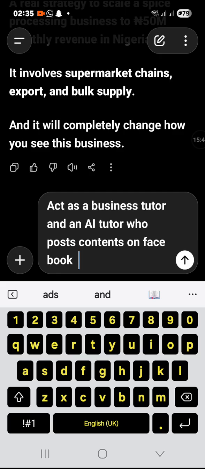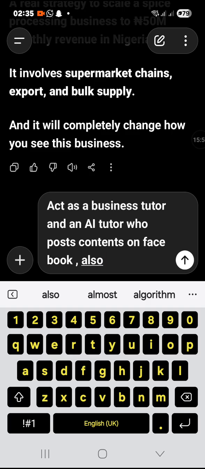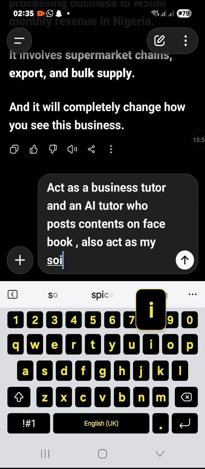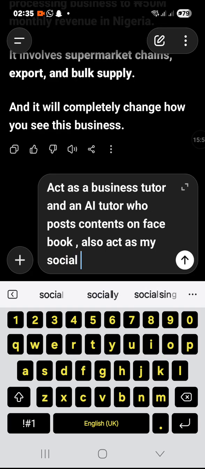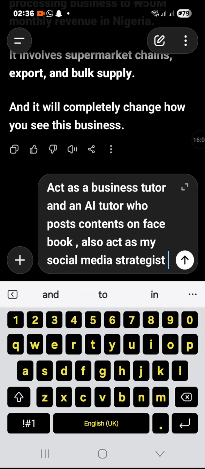And I can also ask AI to act as two personalities. I want it to act as a business tutor and an AI tutor. I also want it to act as my social media strategist. Okay. So acting as social media strategist would allow it to give me content in the viewpoint of a social media strategist that knows what people will respond to.